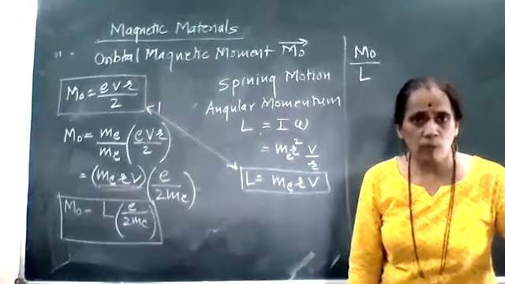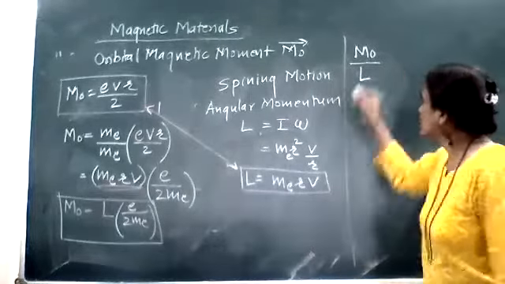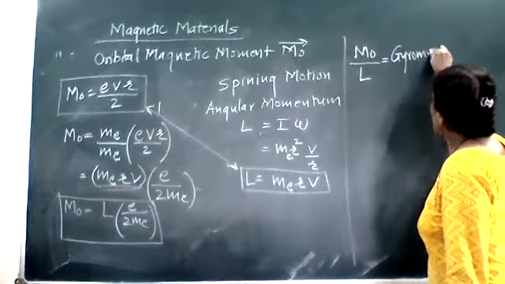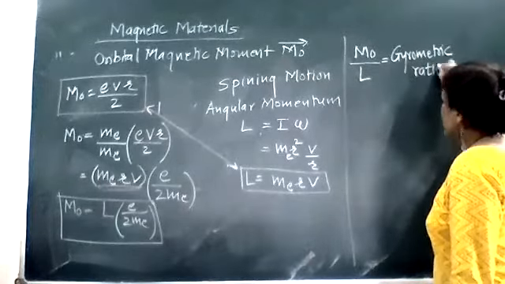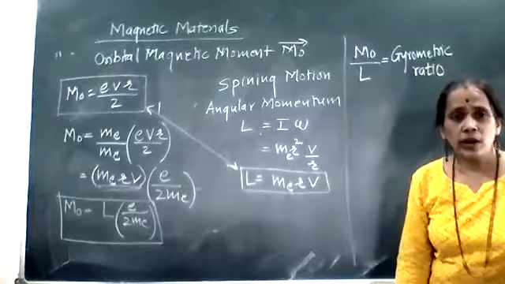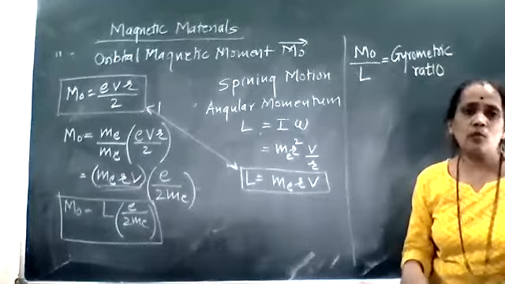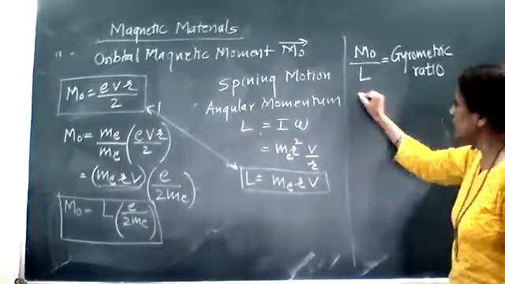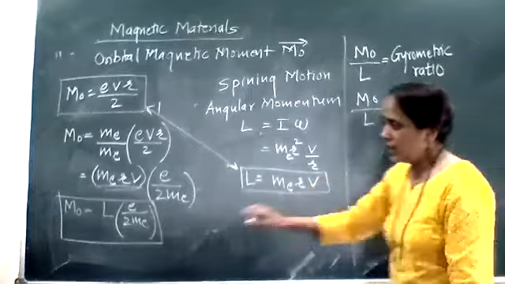Orbital magnetic moment divided by angular momentum of the electron. This ratio is called the gyromagnetic ratio of the electron. So the ratio of orbital magnetic moment to angular momentum of the electron is called the gyromagnetic ratio, and here I am getting your gyromagnetic ratio MO by L by this formula.